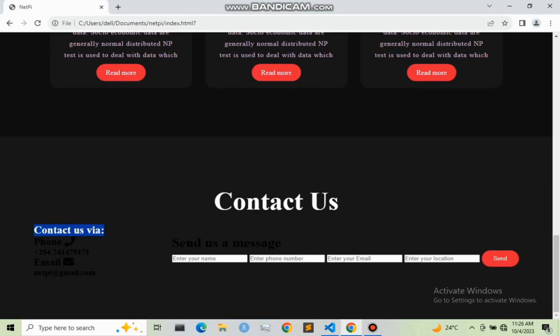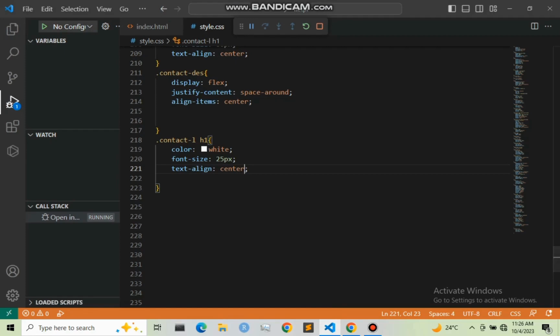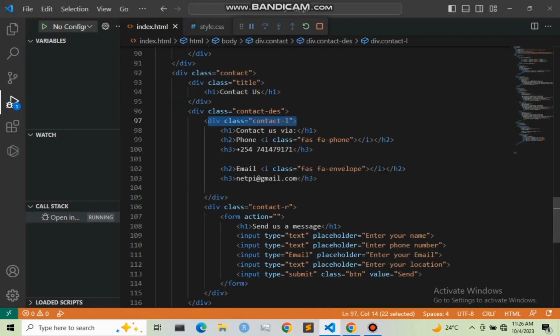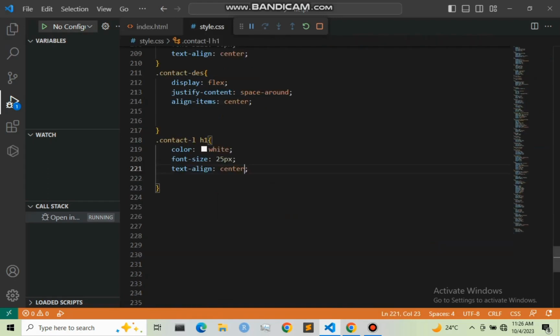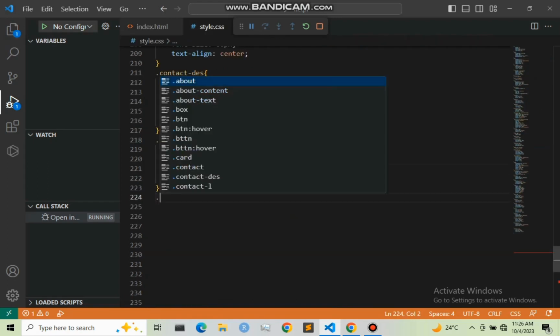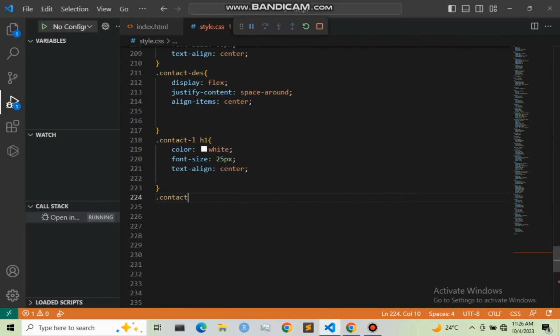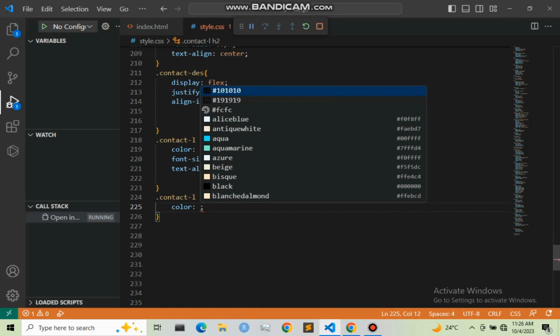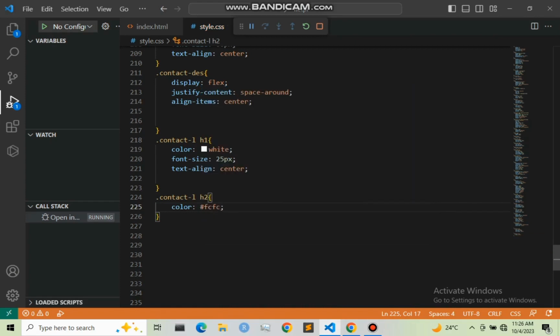So let us now move to our H2, this H2 right here, whereby it has the H2 and also we have the icon inside it. So that is .conduct, then that is our left, then H2. I'm going to give it a color of #FC, then the font size, I'm going to give it 20 pixel.